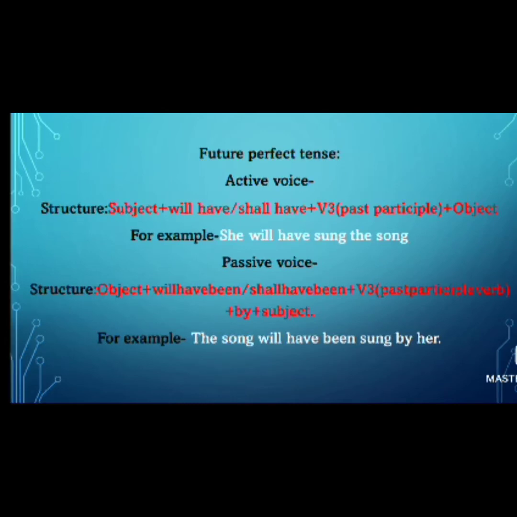Next, future perfect tense. Active voice structure is subject plus will have or shall have plus V3 past participle plus object. For example, she will have sung the song. Passive voice structure is object plus will have been or shall have been plus V3 past participle verb plus by plus subject. For example, the song will have been sung by her.